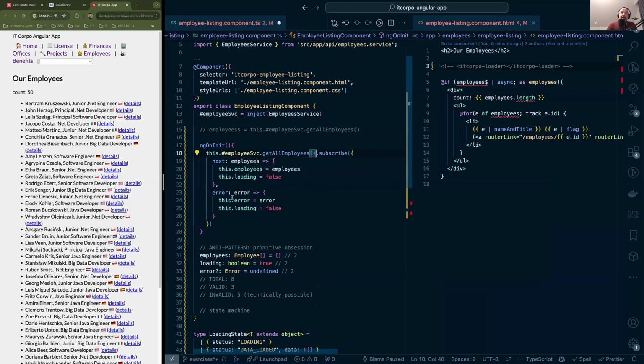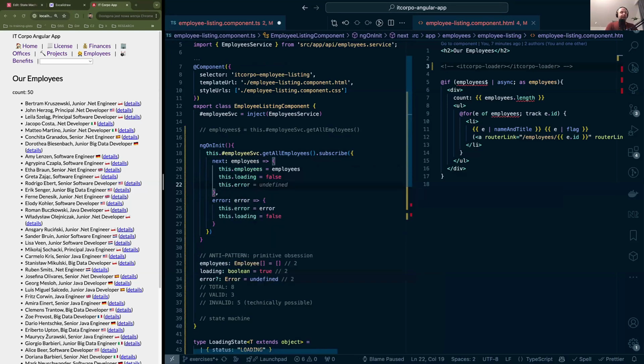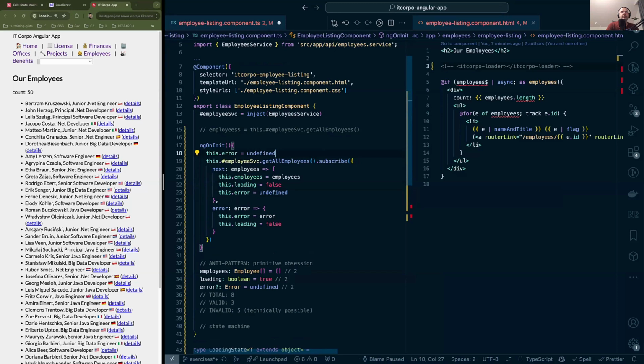Now, if we get the response from the server, what we should do is, of course, update the employees property and the loading property. What Copilot didn't suggest is that most probably we should also clear the error, that should be undefined. Or how do you think, maybe we should clear the error before actually walking here?